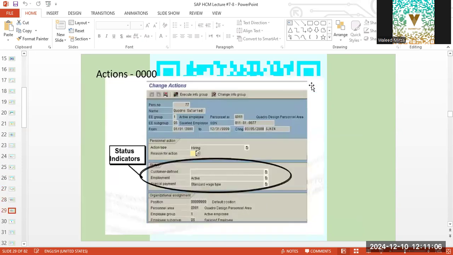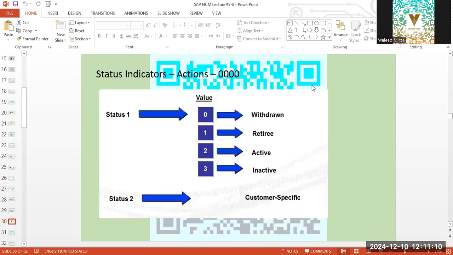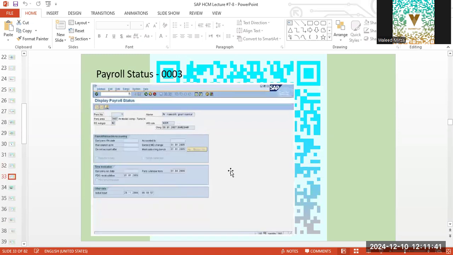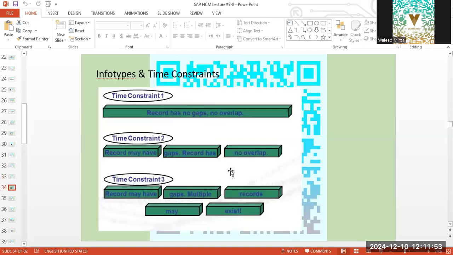Okay. Now, these are some of the screenshots that you will actually come across. Now, actions basically, if you look at the info type 0, over here the value 0 is withdrawn, 1 is retiree, 2 is active, 3 you can set, and these values are standard and some will be customer specific. Again, screenshots we'll see when we accomplish the master data. Okay, personal data. Now personal data, payroll status, all of these info types will have their own group of fields, a selection, a collection of fields.